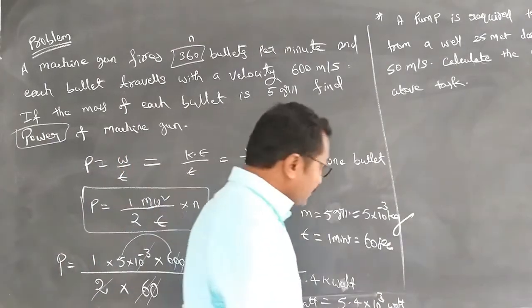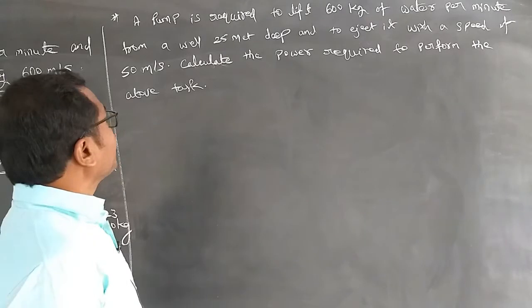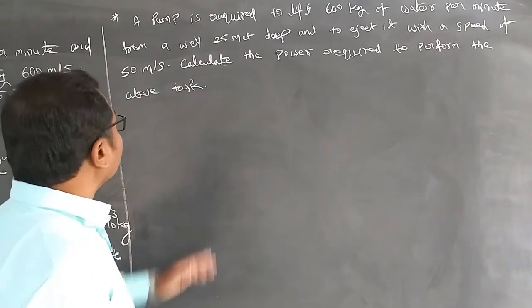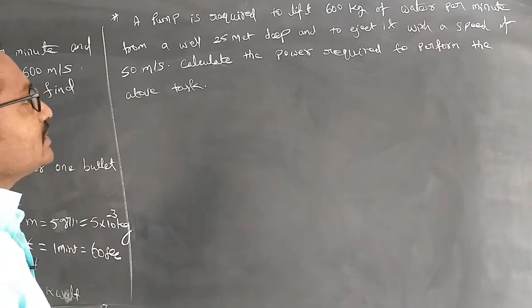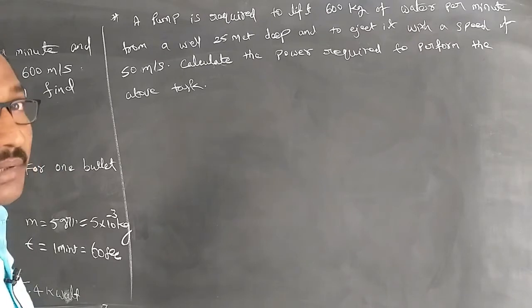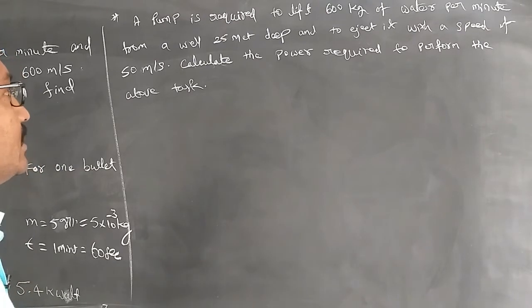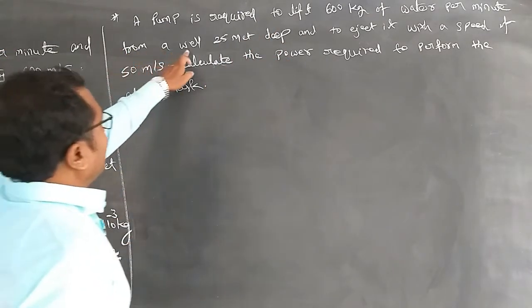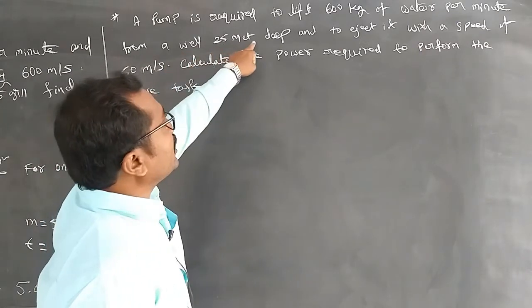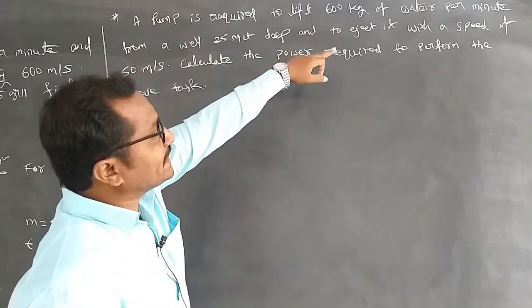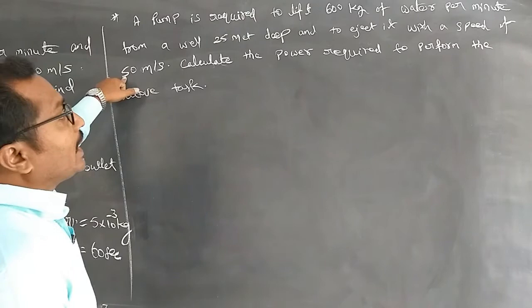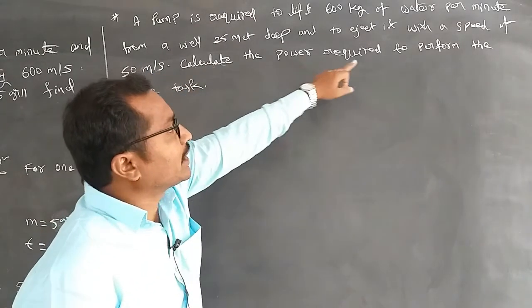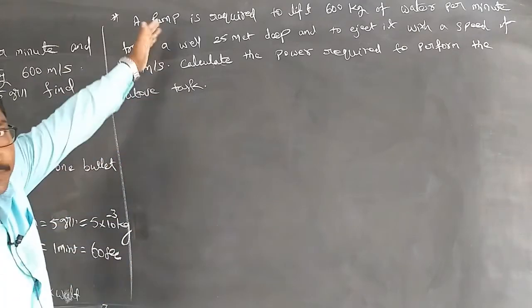Okay, right. Next, coming to the same type of problem, depending upon the power itself only. A pump is required to lift 600 kg of water per minute. 600 kg of water per minute means that the value of m by t is given. From a well having a depth of 25 meter and to eject it with a speed of 50 meter per second. Calculate the power required to perform the above task.